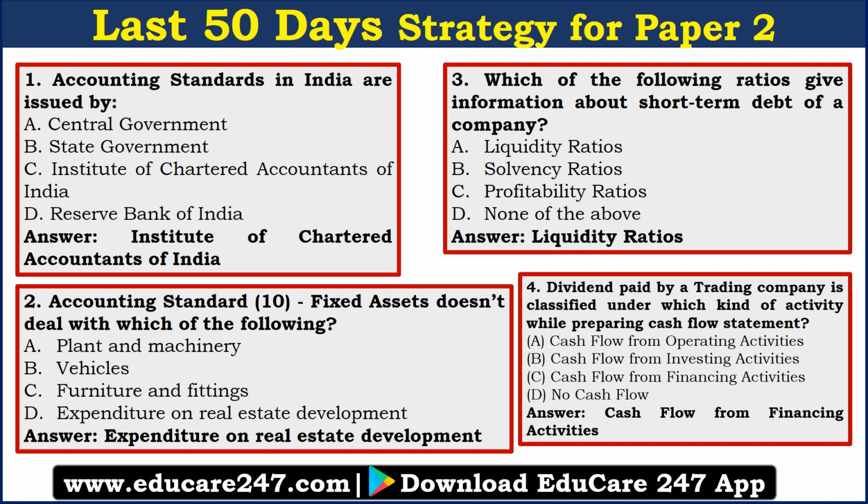Which of the following ratios gives you information about the short-term debt of the company? So that is the liquidity ratio. Similarly, long-term debt can be asked. So these kinds of basic questions will be asked. The fourth question is, dividend paid by a trading company is classified under which kind of activity while preparing a cash flow statement? That is a standard question from the cash flow statement. It comes under financing activity. So accordingly you have to prepare. You have to prepare for operating activities.